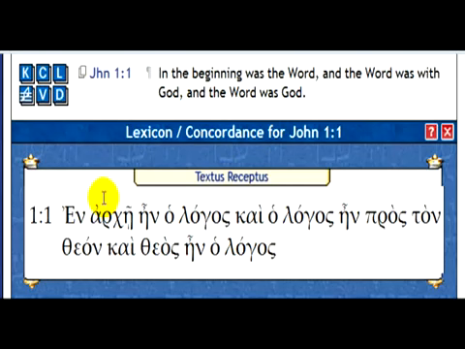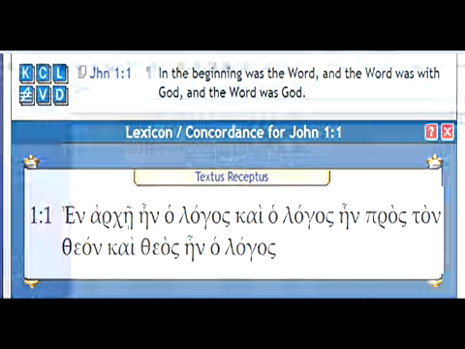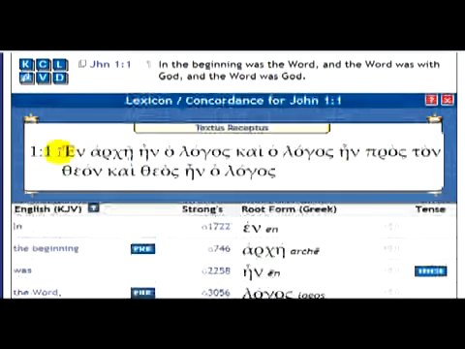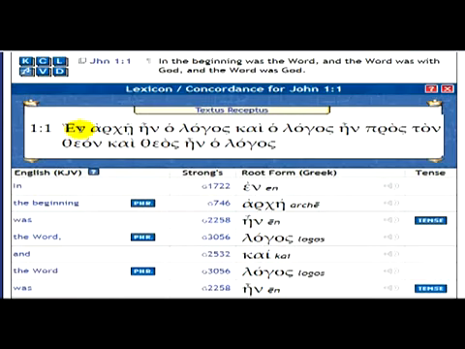Alright, for the Greek part of it, I'm not going to write it out on this Microsoft document I have here, because it's already written out here in the Blue Letter Bible. So when we start off here, the word is en, which is in, as you can see here. Arche is the beginning. En was, and all the pronunciations are right next to it, so you brothers can write.